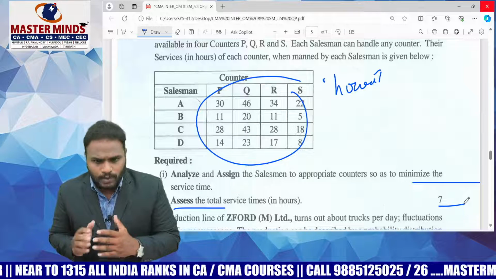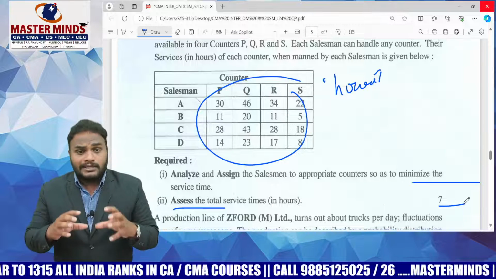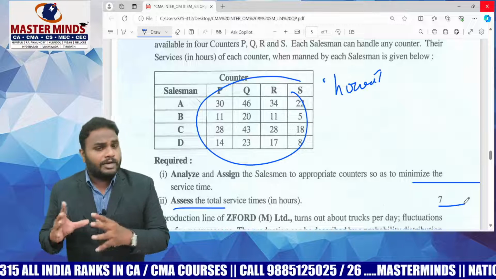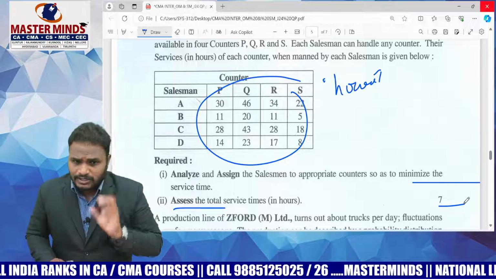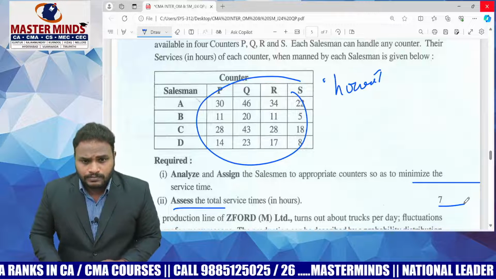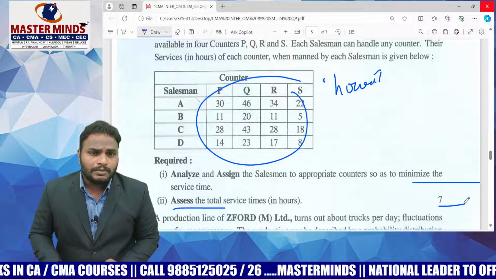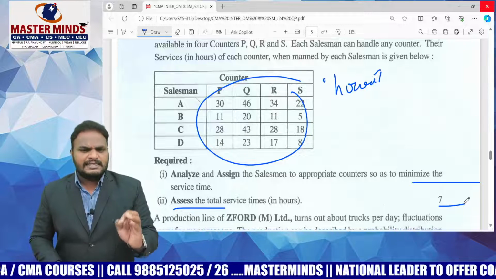Number of rows is equal to number of columns and the given matrix is a time related matrix, means time related information, hence the objective is minimization. Yes or no? This is a direct question. How many marks? 7 marks, which is an easy one.